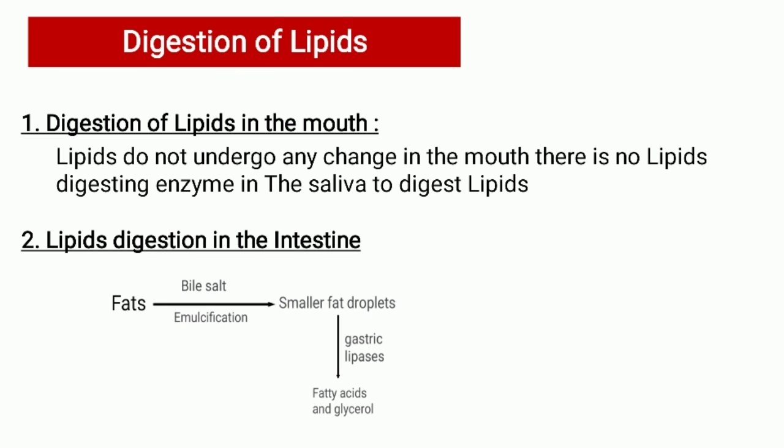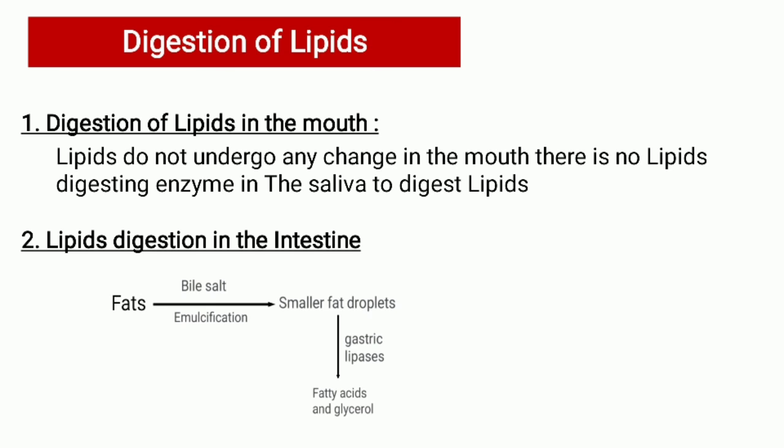Lipid digestion in the intestine. In the intestines, the lipids are emulsified. The emulsification occurs by the action of bile salts. The bile salts act on the fats and break them into smaller droplets of 0.1 mm in diameter. The gastric lipase acts on the emulsified fat and converts them into fatty acid and glycerol.